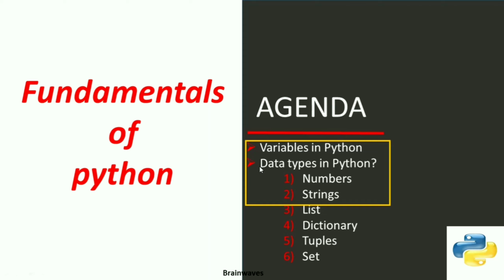Later we'll talk about the Python data types, but so that this video doesn't become too long, I will cover the numbers and string in this video, and lists, dictionary, tuples and sets we will discuss in the next video. So let's start.